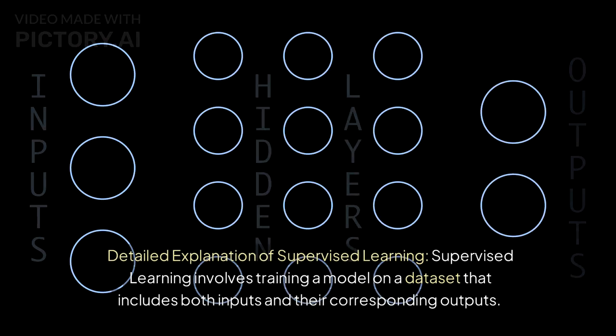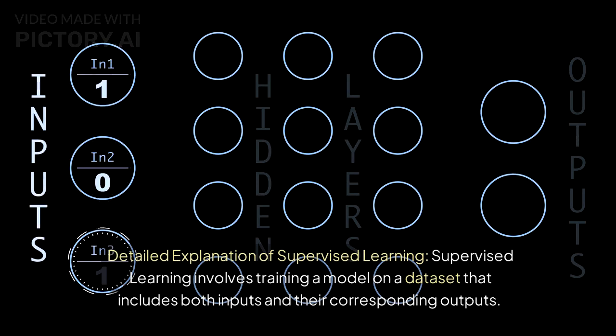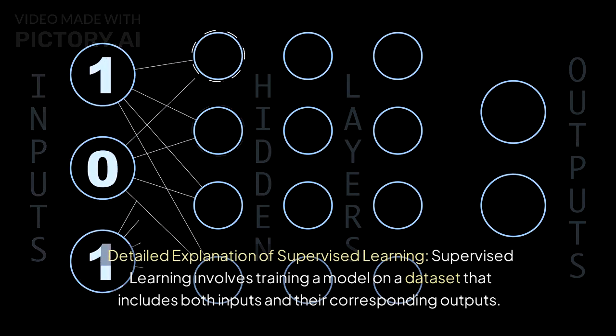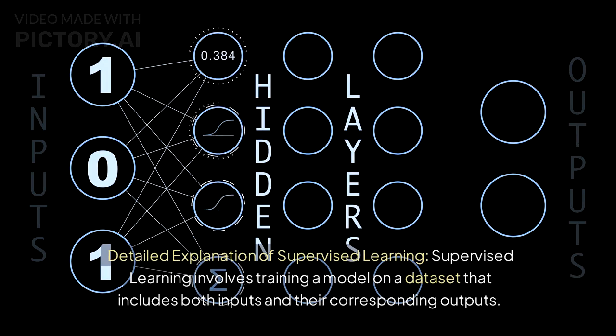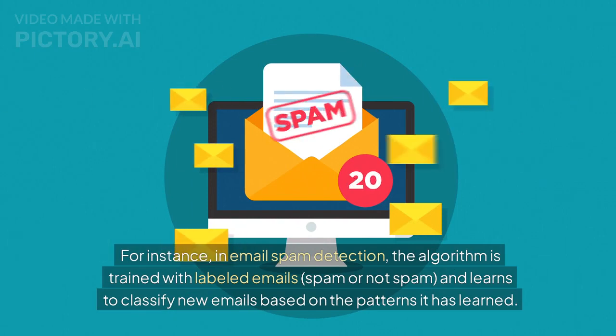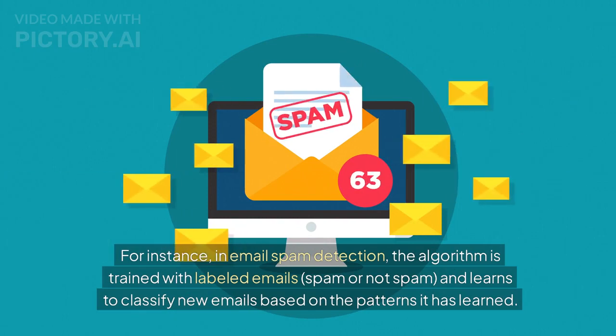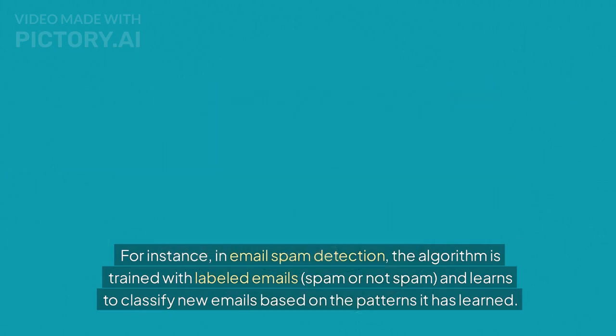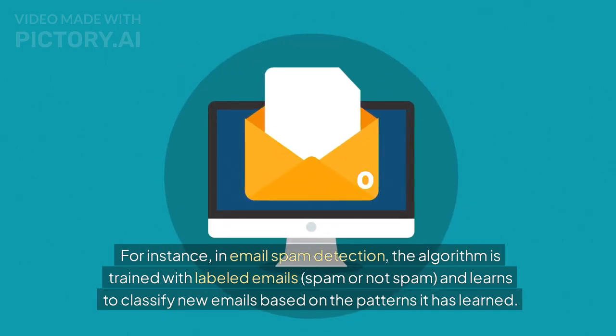Detailed explanation of supervised learning. Supervised learning involves training a model on a dataset that includes both inputs and their corresponding outputs. For instance, in email spam detection, the algorithm is trained with labeled emails, spam or not spam, and learns to classify new emails based on the patterns it has learned.